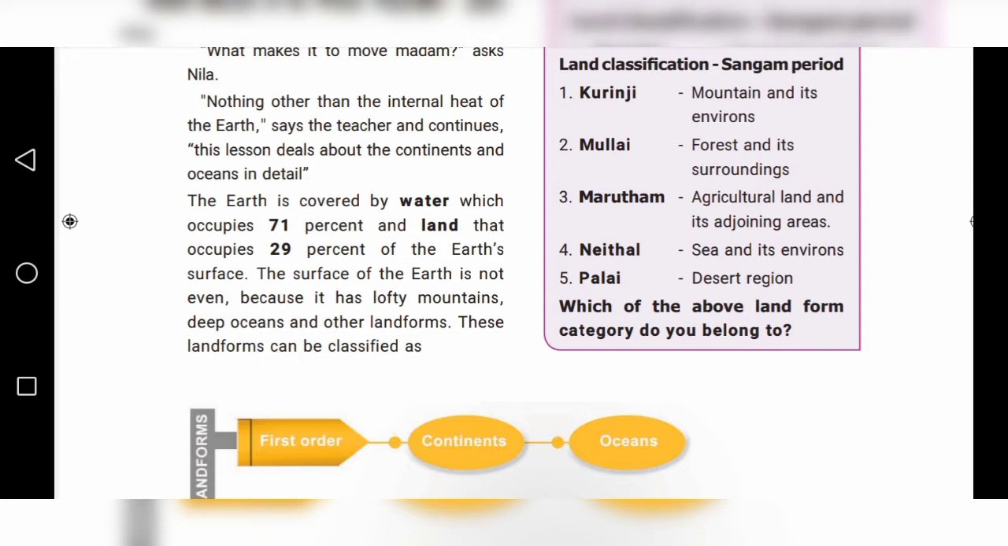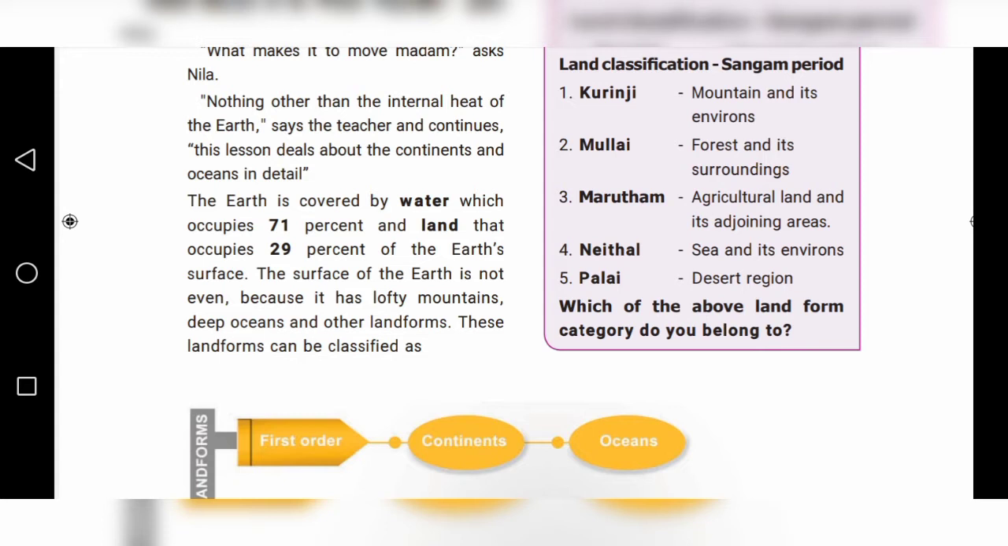Okay, understand, children? The surface of the earth is not even. Even means equal. Why is the earth not even? Because it has lofty mountains, deep oceans and other landforms.